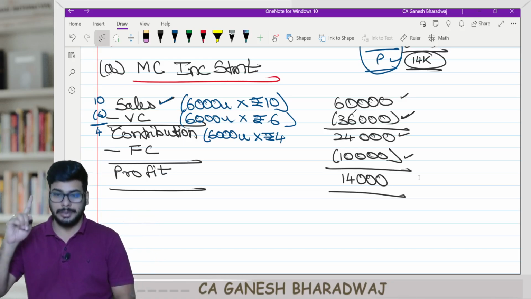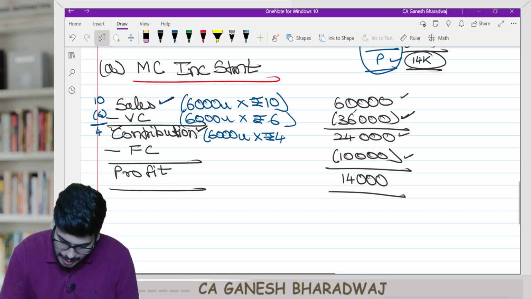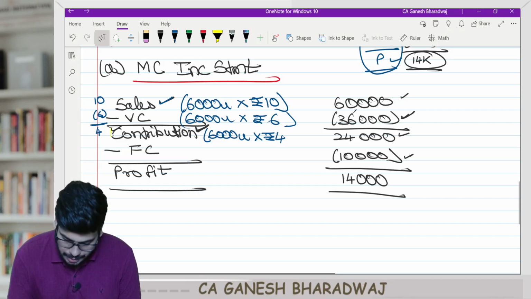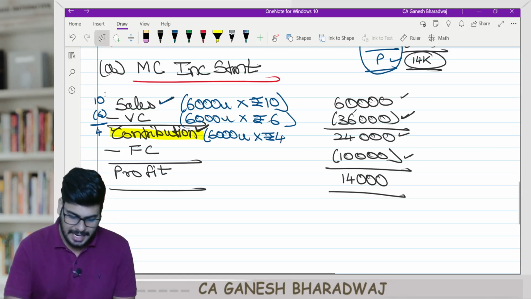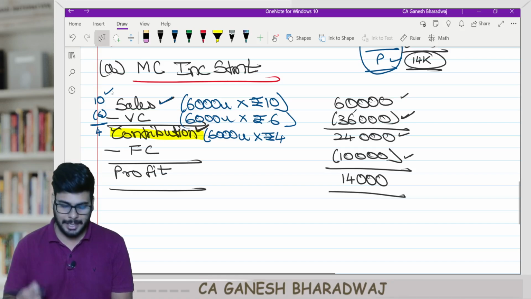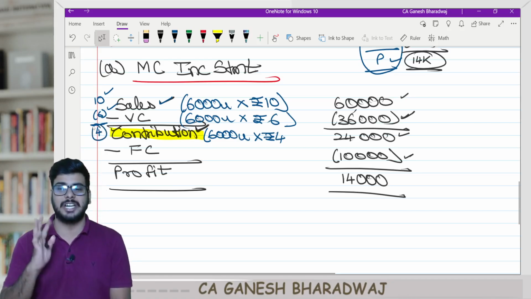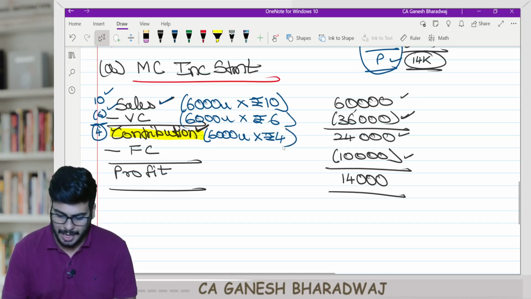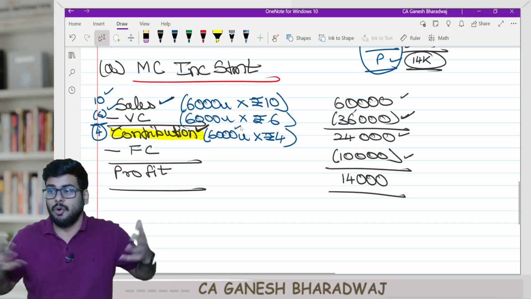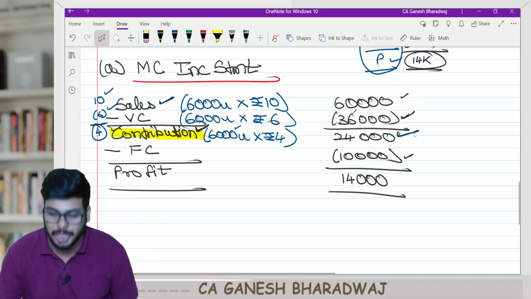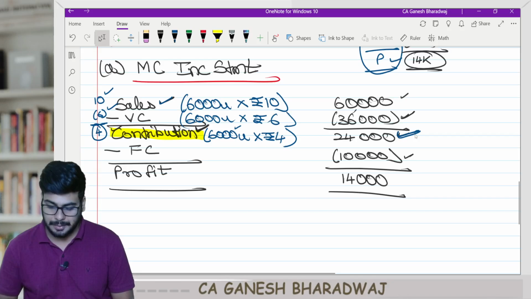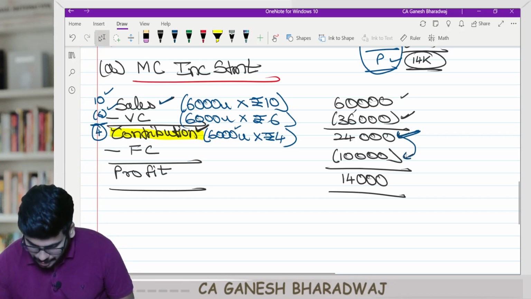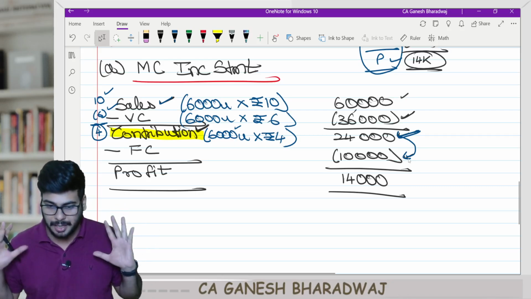Now, sir, why is this called contribution? Look at the beauty of marginal costing here. It says, every time I sell a unit, I get 10 rupees, for which I need to incur variable cost of 6 rupees. So the variable profit I generate is 4 rupees. Correct? Now I have sold 6,000 units. So right now I have accumulated a variable profit of 24,000 rupees. Correct? Now, using this 24,000 rupees, first I try to recover whatever fixed cost I have incurred.